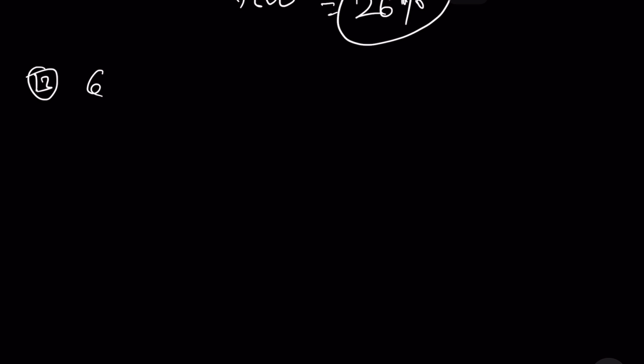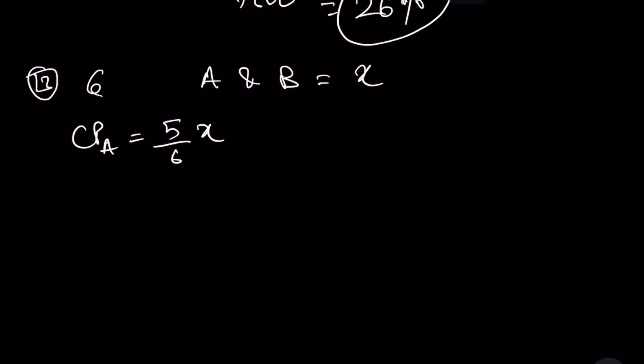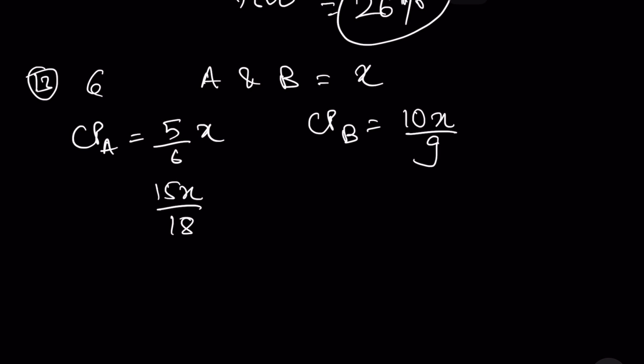Question 13. Geeta sells objects A and B at the same price. ठीक है. So let's assume it's X. Now CP of A is going to be equal to 5/6 of x, and CP of B is going to be equal to 10x/9. ठीक है. If we take the LCM, we will get 15x/18.